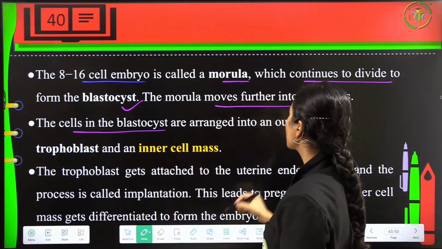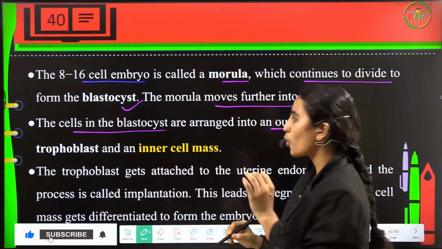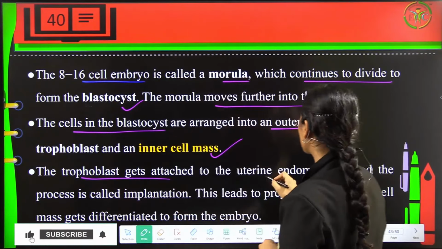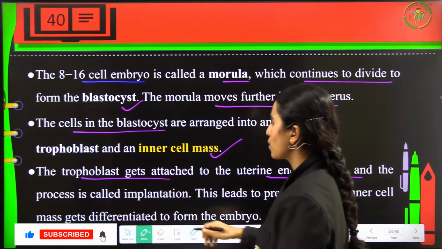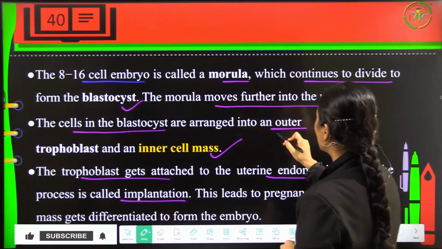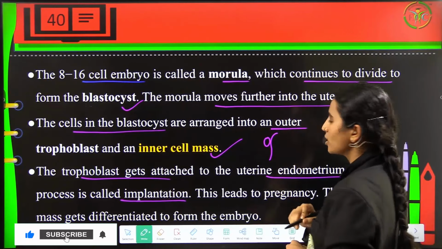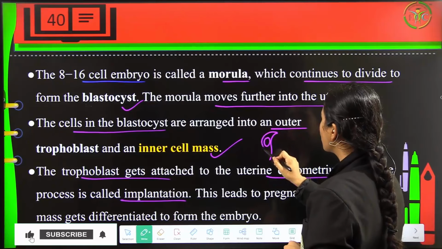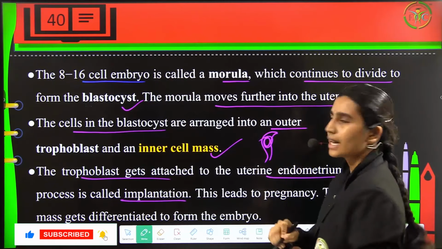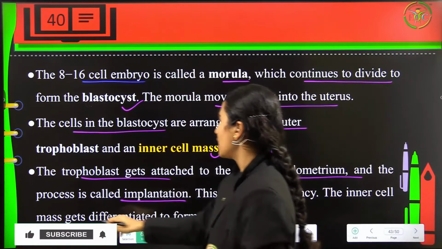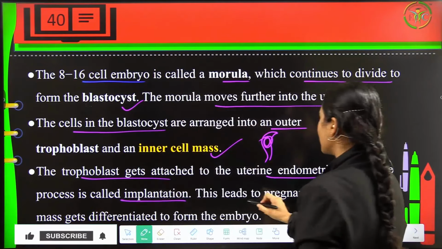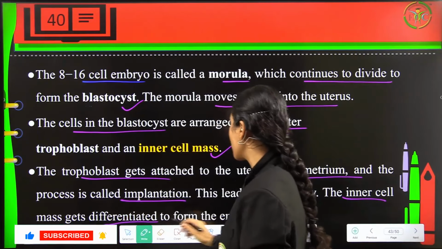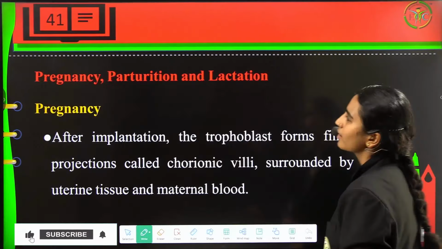Now these cells in the blastocyst are arranged into an outer trophoblast and an inner cell mass. Now the trophoblast gets attached to the uterine endometrium and the process is called implantation. So the trophoblast, which is lying on the uterine endometrium, will get fused into it, and this is going to get implanted inside the endometrium. And this is what will lead to pregnancy. The inner cell mass will get differentiated to form the embryo.